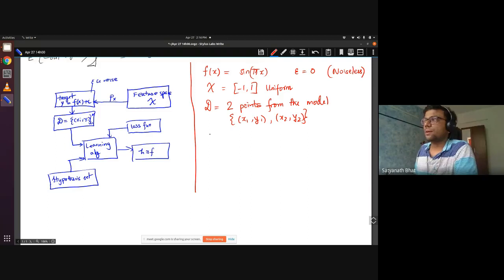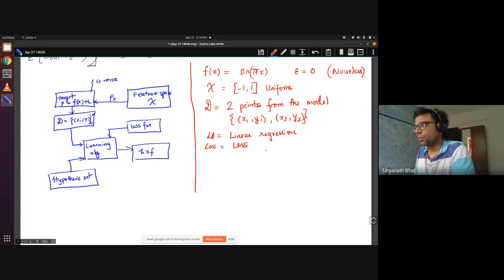Then my learning algorithm and my hypothesis. The learning algorithm, let me write LA, is going to be linear regression, and the loss function will be least mean square loss, everything whatever you have studied usually.